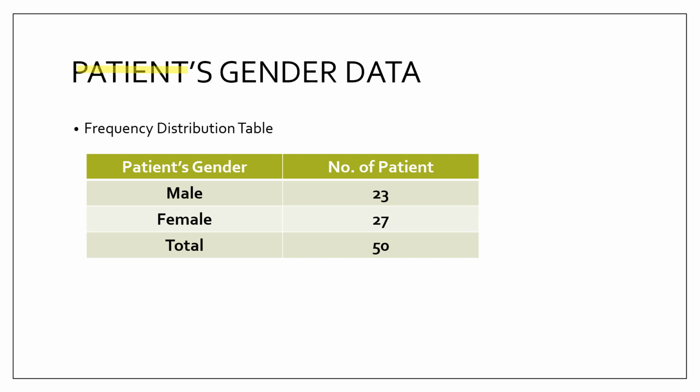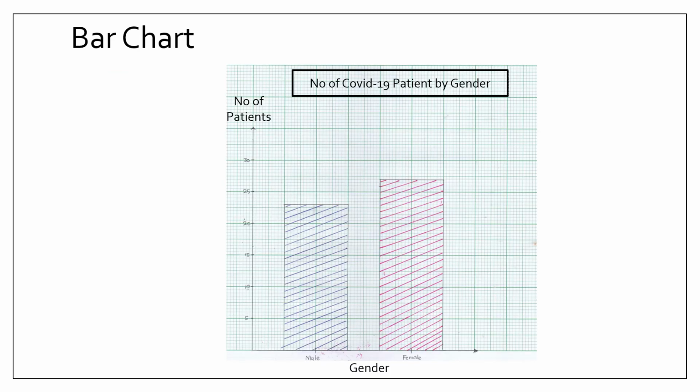Okay, the first is patient gender data. This is the frequency distribution table for patient gender, either male or female. The number of patients is male 23, female 27, and the total number of patients is 50. This is the bar chart. As you can see, the female number is a bit higher than the male patients who are getting warded for COVID-19 cases.